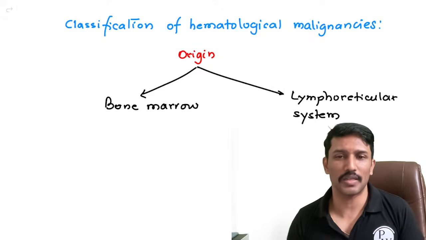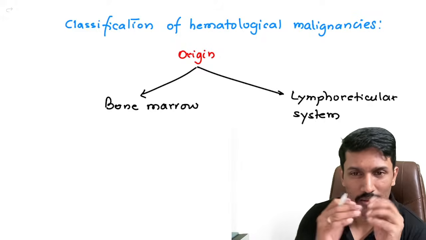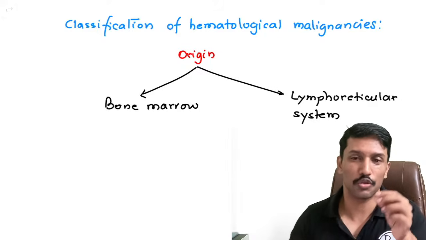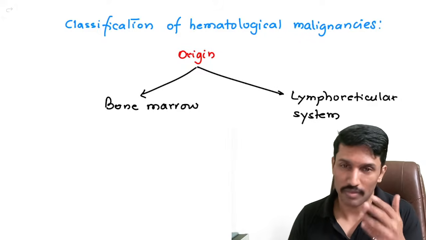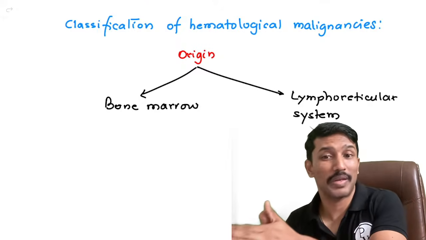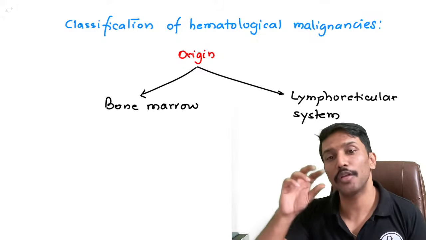Because when we talk about blood cells, they are first formed in the bone marrow. They go through phases and then eventually they become mature cells, mature RBCs, WBCs, right? And then they are released into the peripheral circulation. So what we get in peripheral circulation is mainly mature cells.